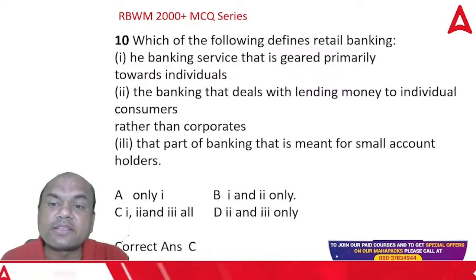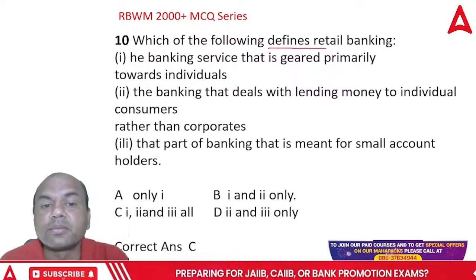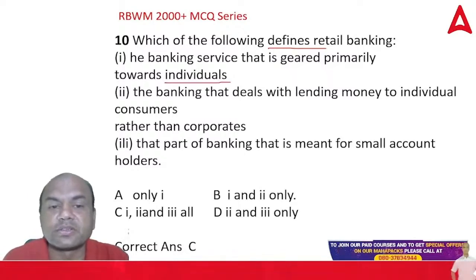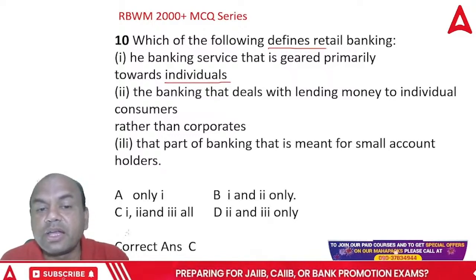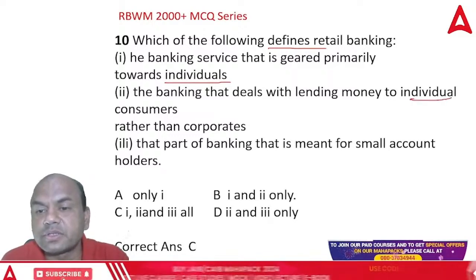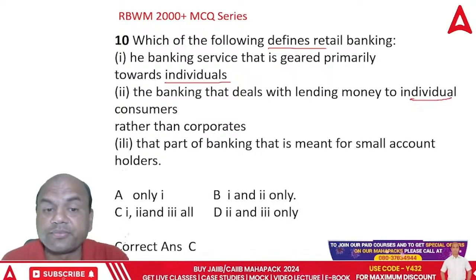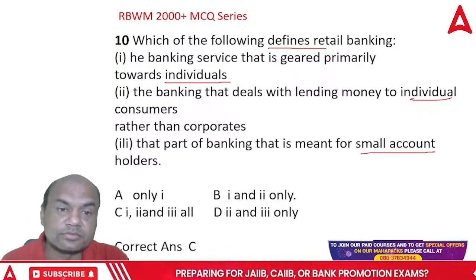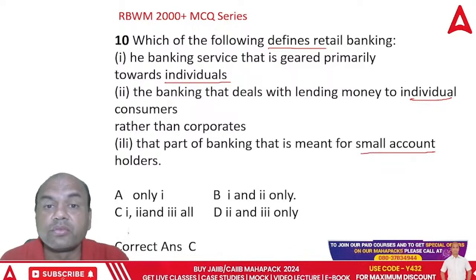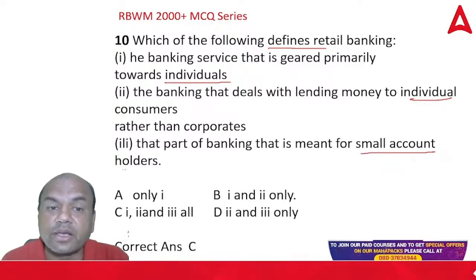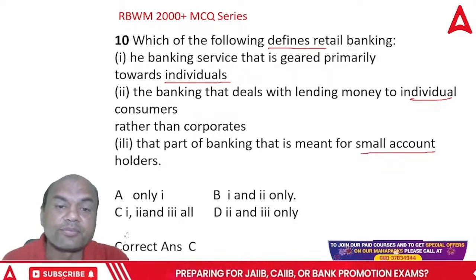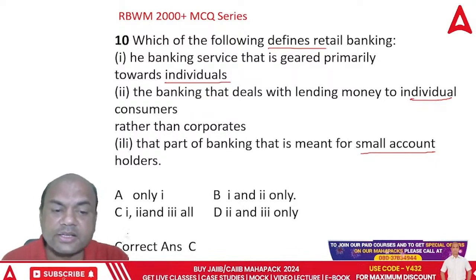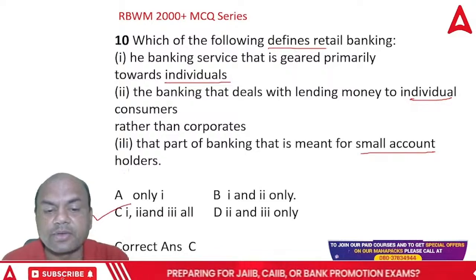Which of the following defines retail banking? The banking service that is geared primarily towards individual customers. The banking that deals with lending money to the individual consumer, rather than corporates. That is also right. And that part of the banking that is meant for small account holders. Time is limited now. We have to cover these things in 20-25 minutes. We have many other questions, so answer fast. So 1, 2, and 3, all of them? Yes, it is 1, 2, and 3. The correct answer is C. I have written the answer over here.